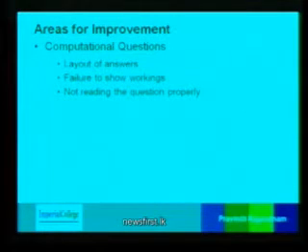Failure to show workings. Well, some students in fact prefer doing all the calculations on their calculators, and you ask them, where are the workings? Well, common answer is, they're in my head. The examiner cannot read your mind, nor does the examiner see your head. So you really need to put down those workings, because every single step of the way, markers are given instructions to give you credit.